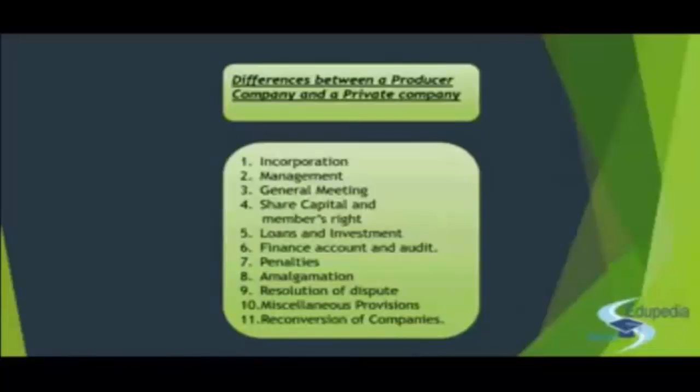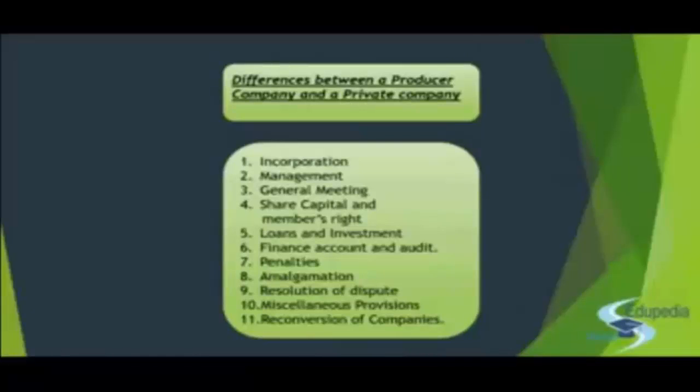The next difference that we will be discussing is in the holding of the general meeting. As we already know, the first general meeting in a private company is to be held within 18 months from the date of incorporation, whereas the first AGM for the producer company should be held within 90 days from the date of incorporation. So that is the difference in the date of holding the first AGM.